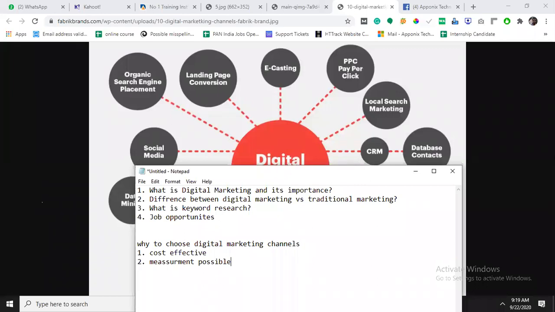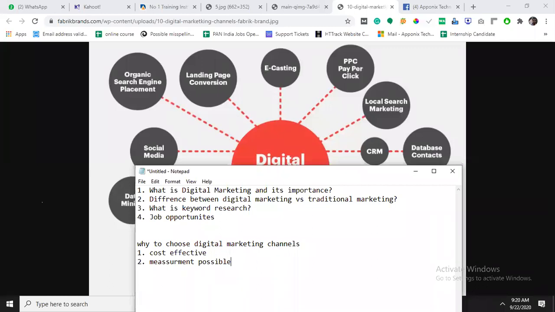I will give you an example. If you place one ad in the newspaper, you will not get to know whether people came from that newspaper ad or from somewhere else, and you will not be able to track the conversion either. And that newspaper ad will be seen by every person. There is no restriction of age group or gender or any demographics, because no segmentation option is available. It will reach everybody.